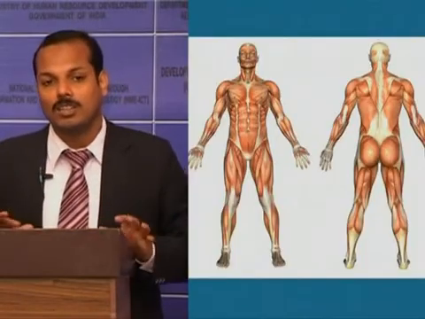So any abnormalities in these systems, either in the bone, or neurological, muscular, or soft tissue abnormalities, or any other abnormalities, any coordination problems, will cause deformities or pathology in the gait.